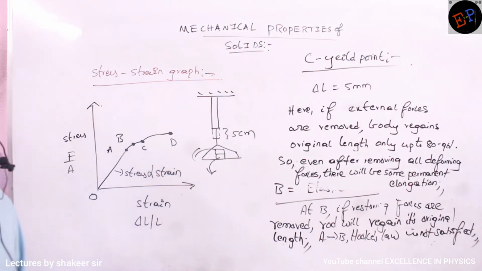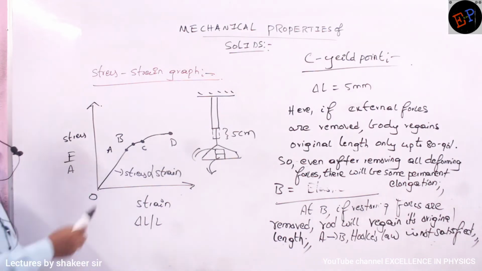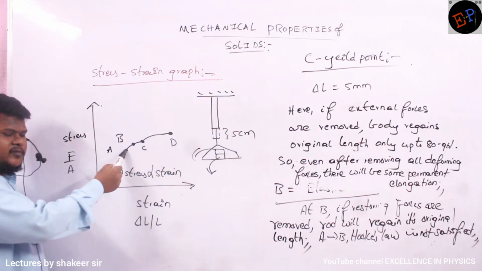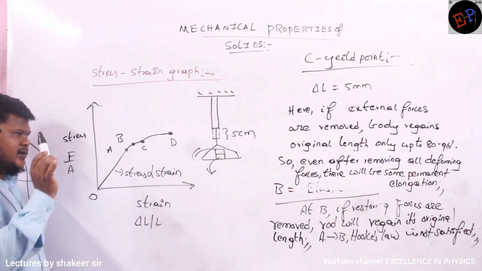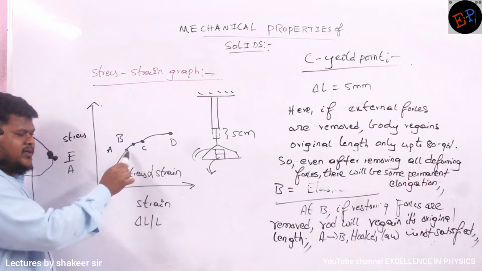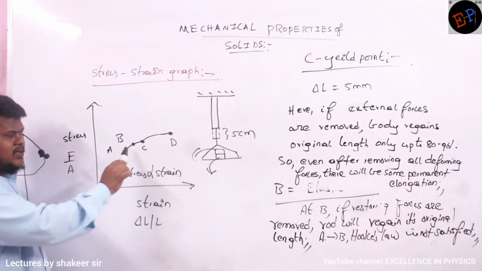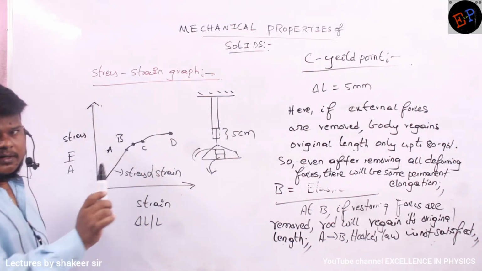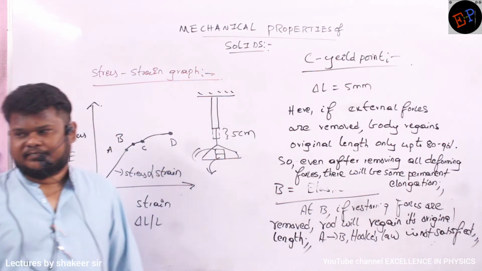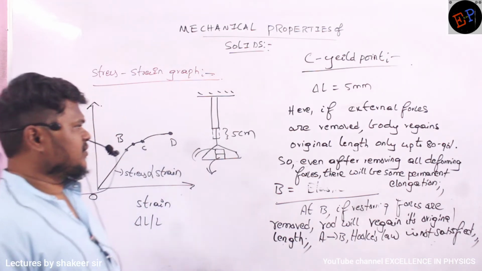Okay, ma? Do you understand? At point A, if I remove the deforming forces, definitely the body will regain its original length. At point B also, it will regain its original length. But at point C, it never regains its original length. Are you able to understand? That is the meaning of it.